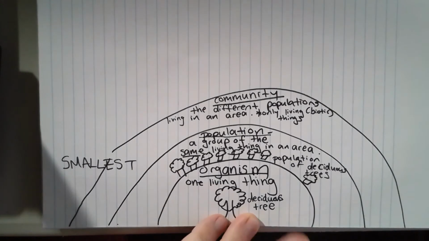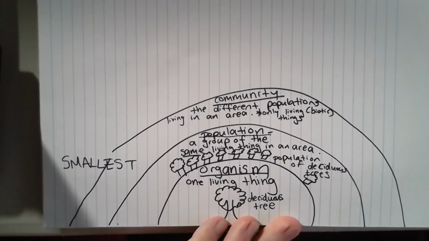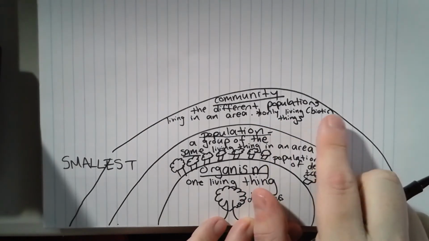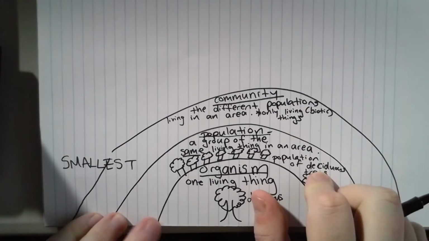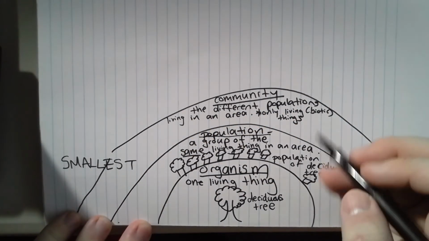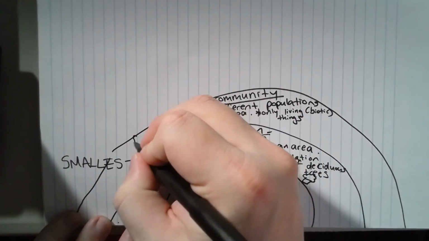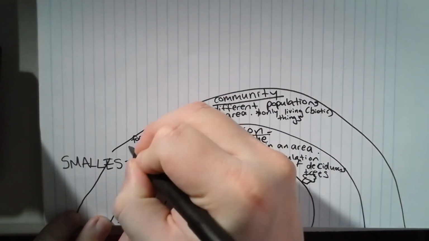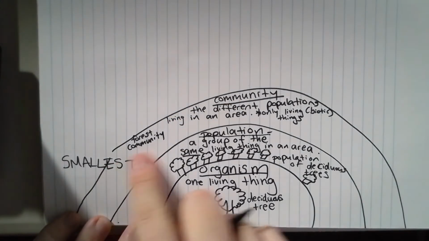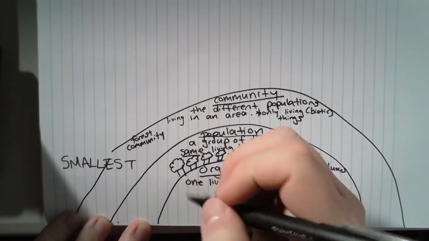Las diferentes poblaciones viviendo en un área. Y una comunidad se refiere a solo los seres vivos o los factores bióticos. So, let's draw a community in a forest. A forest community. Una comunidad en un bosque.